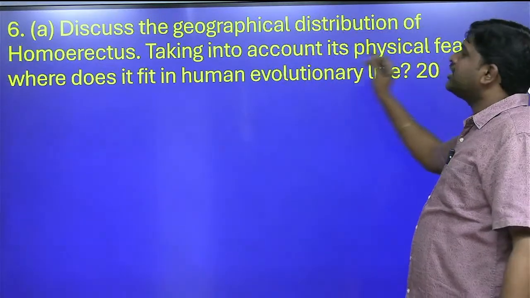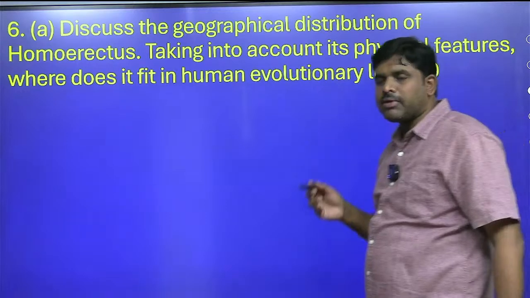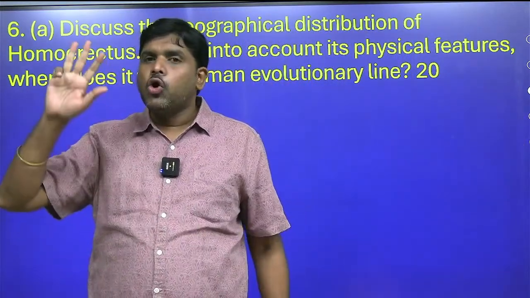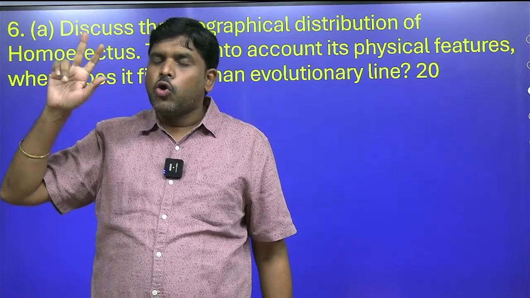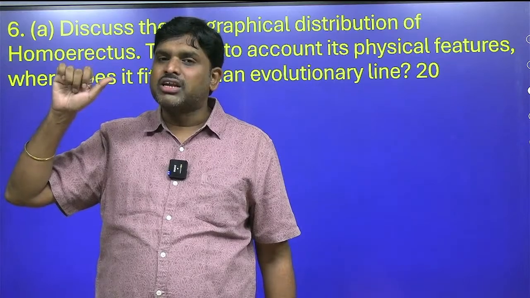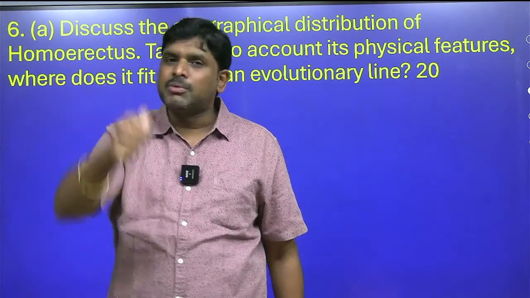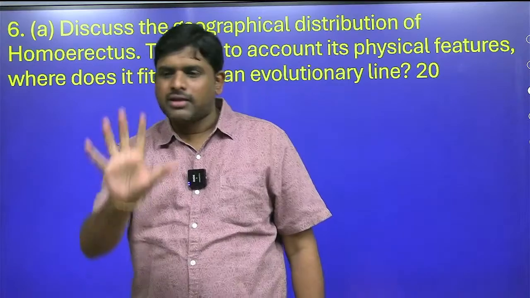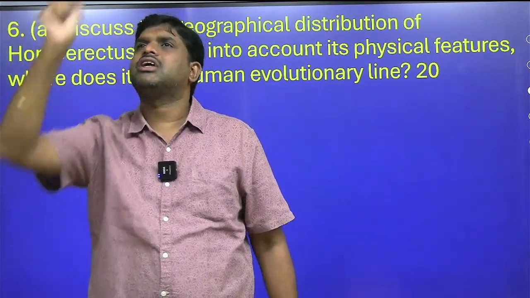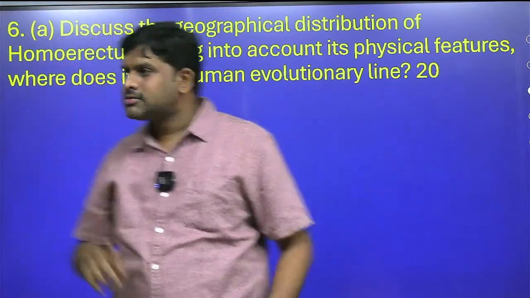Discuss the geographical distribution of Homo erectus, you have to tell me. So Homo erectus, how many varieties are there? 5 varieties of Homo erectus are there. Homo erectus ergaster, African; Homo erectus heidelbergensis, European; Homo erectus pekinensis, China; Homo erectus javanicus, Indonesia; Homo erectus narmadensis, Narmada man. You draw a world map. Here Narmada man, here Pekinensis, here Javanicus, here Ergaster, here Heidelbergensis.